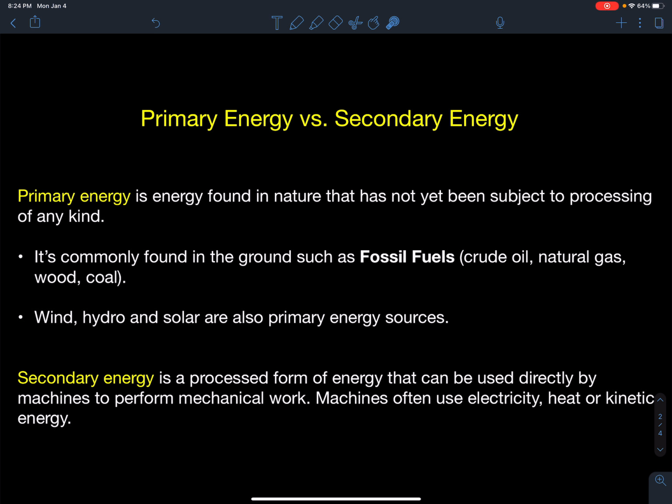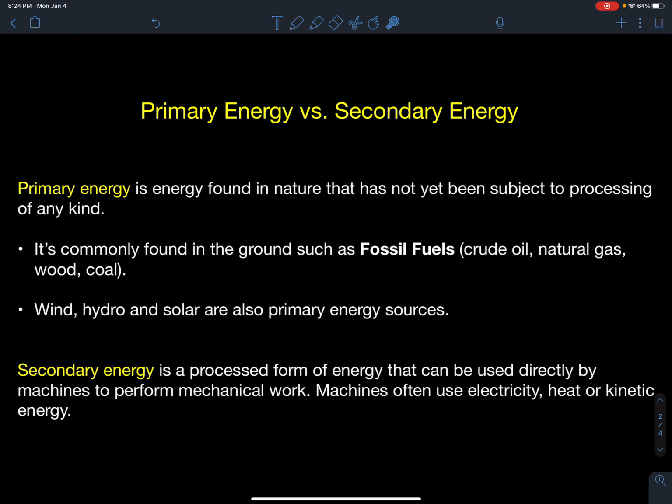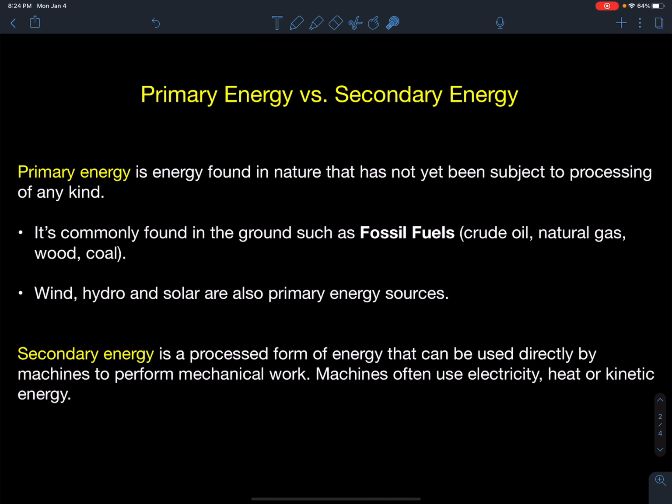But for most of our machines, we have to do something to the primary energy source, such as burn it, and in that process convert it into a secondary energy source, such as electricity. And when we do those things, often the more transitions that happen between primary and secondary to then move my car, often that becomes a wasteful process. So not all the energy that is stored in these things actually goes into moving my car. We lose some of that energy, and you'll see that in the next video when we talk about energy degradation and mapping all the energy lost in these conversions. So it's important to understand the difference between primary and secondary energy.